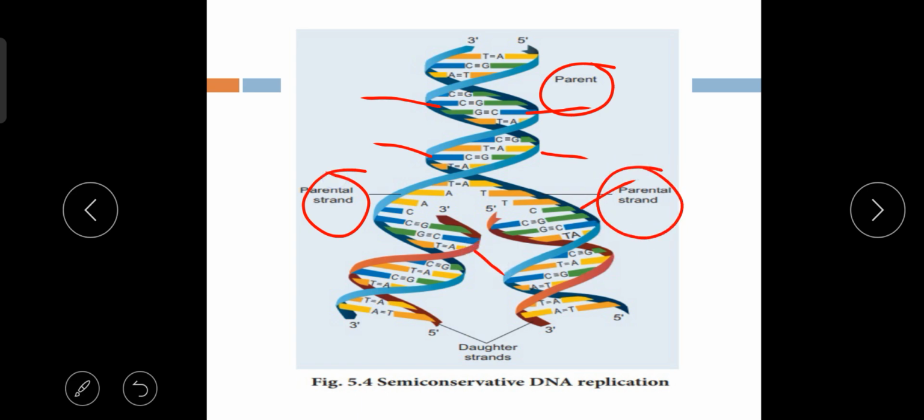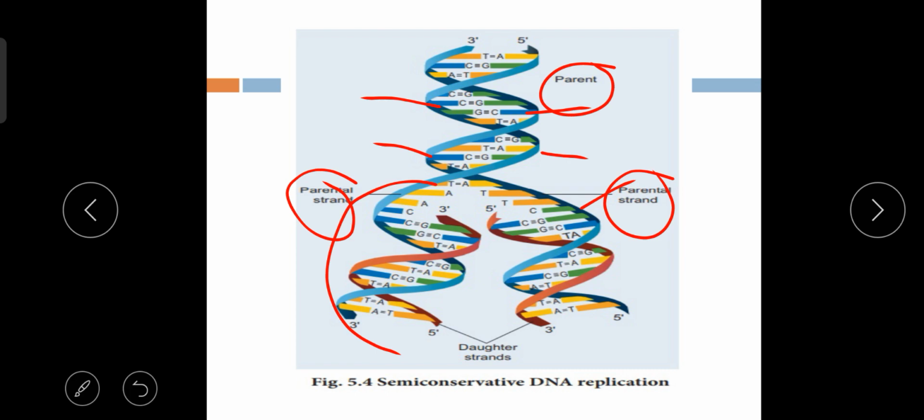Then these two new red colored strands are formed, which are called the daughter strands. After formation of these two daughter strands, they wind or twist along with the parent DNA strands and form two new DNA molecules.